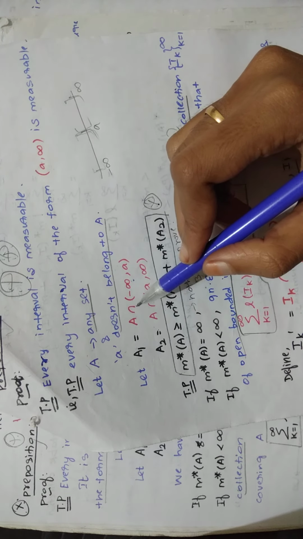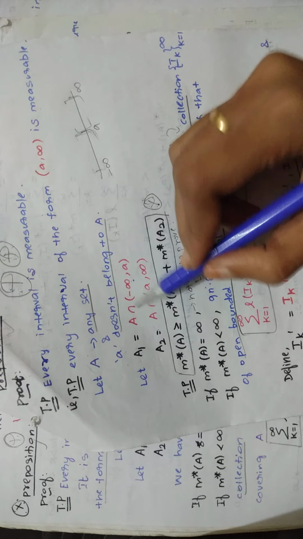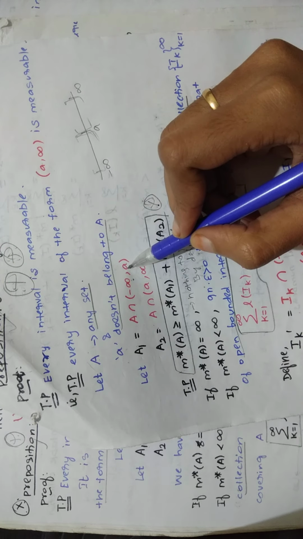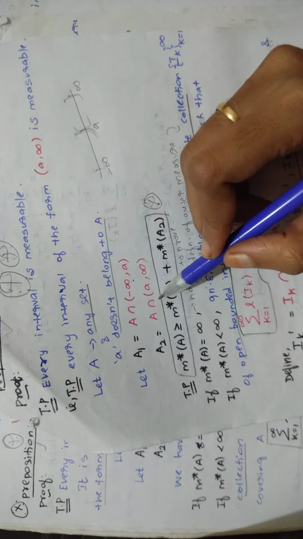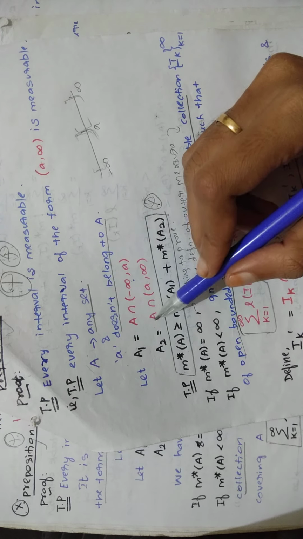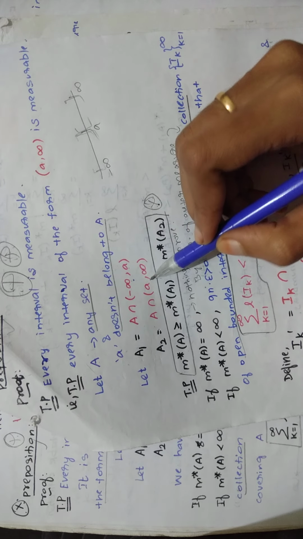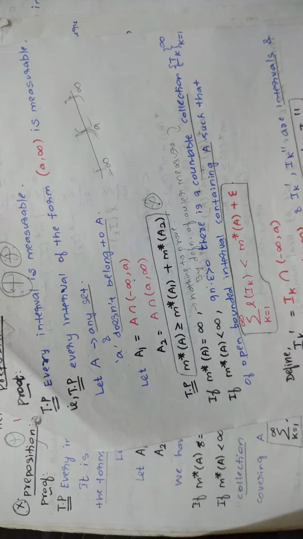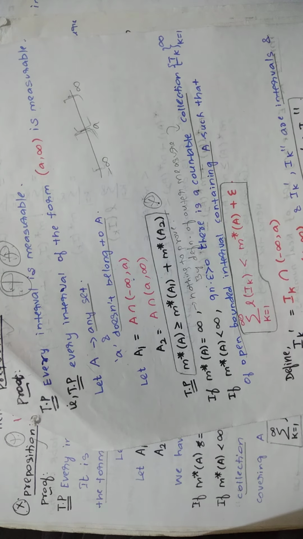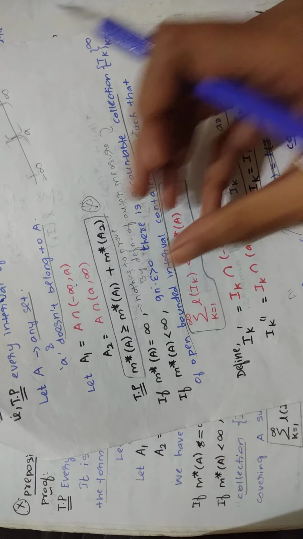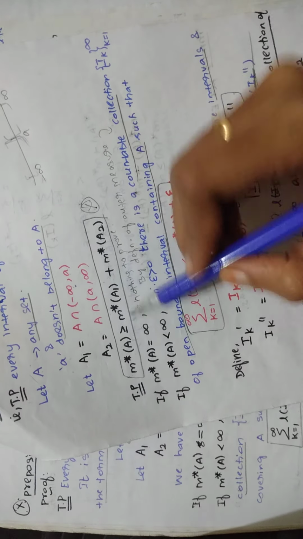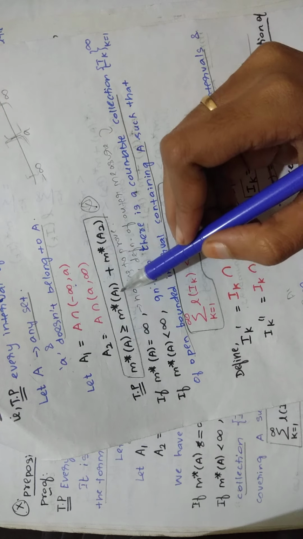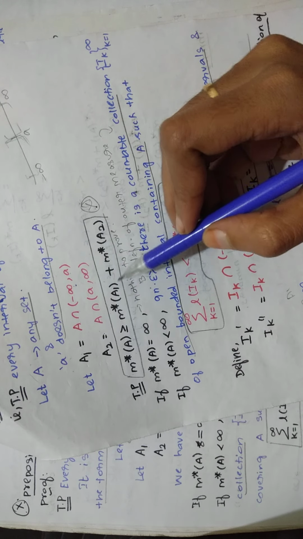That is, the common elements present in A and this interval are denoted as A1, and the elements present in both A and (a, ∞) are denoted as A2. That is how you are taking all these things to prove every interval is measurable. So you are going to prove m*(A) ≥ m*(A1) + m*(A2).